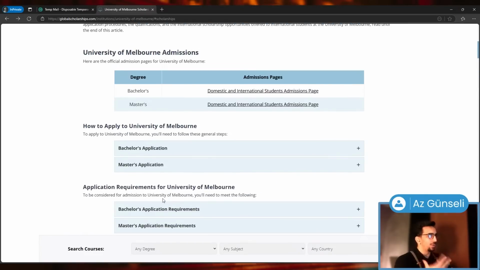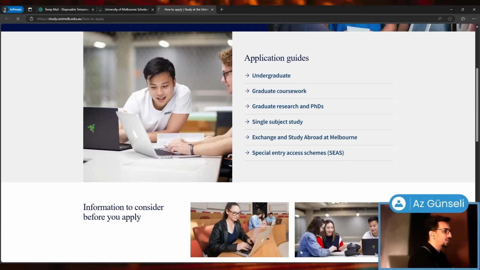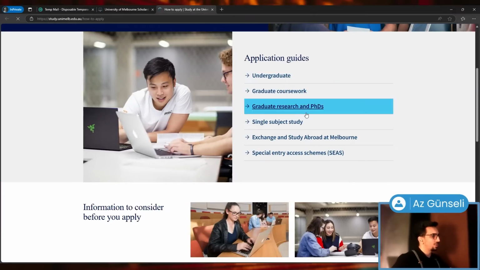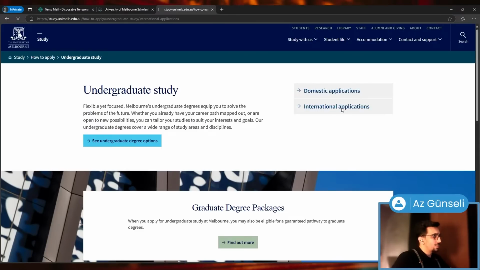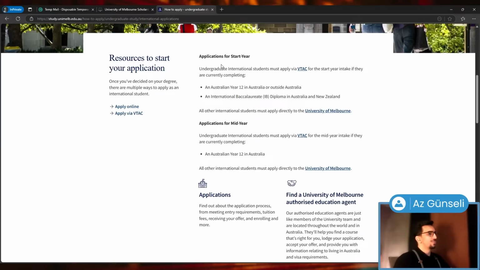And if you want to apply, you can go and click on Bachelor, Domestic and International Students Admissions page. And then here we have, as you can see, application guides: undergraduate, graduate coursework, and so on. Click on undergraduate, click on international applications. So basically we have applications for start year and applications for mid-year. Today, I'm going to choose applications for mid-year, but it's pretty much the same for start year.